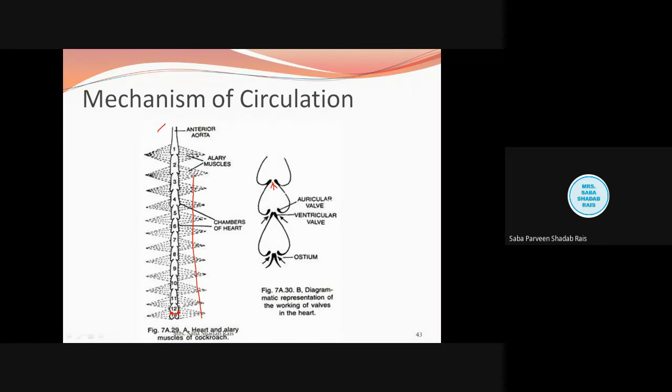This way, in succession, the blood goes from 13 to 1, and when it comes into the anterior aorta, from there it goes to all parts of the body. So this is all about the open circulatory system, or circulation in the cockroach.